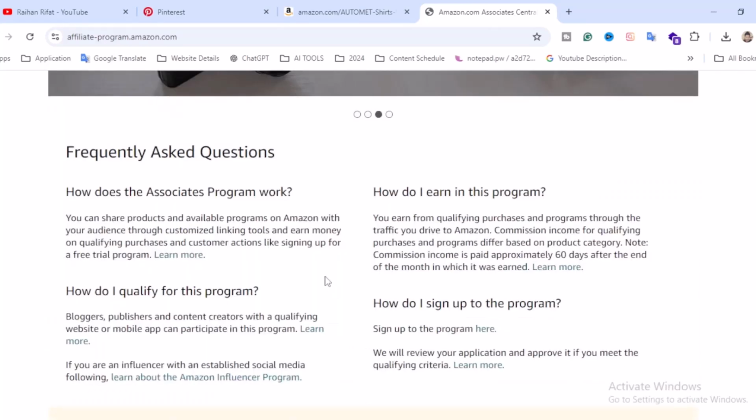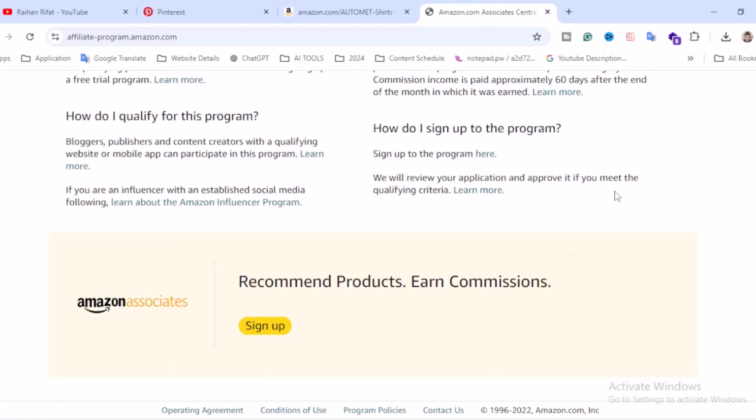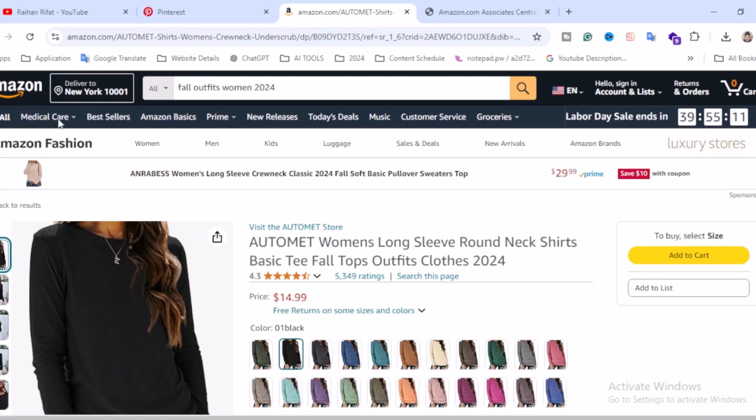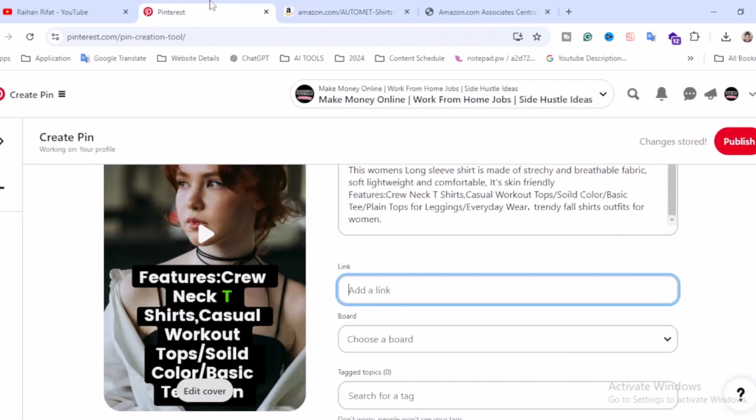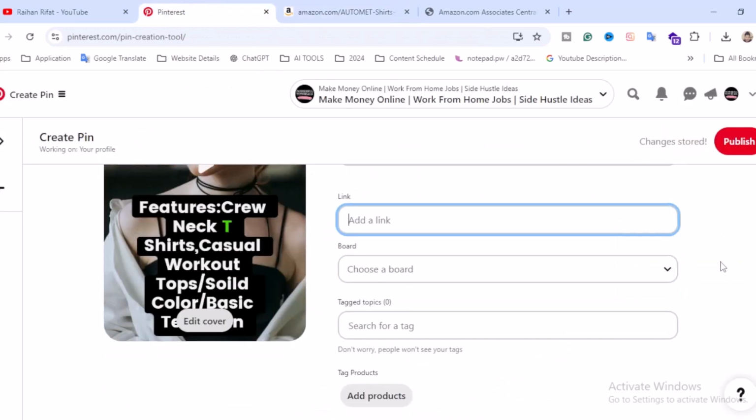So who can earn this money and who can get account approval? Just read the frequently asked questions there, you will get your answer. Just sign up your account, and once your account is approved, you will find options where you can grab the affiliate URL. Okay, I think you got it, and then you can put it here and then you can publish.